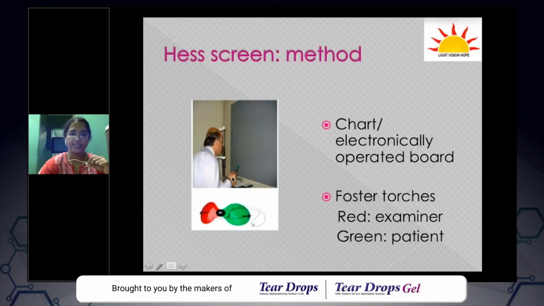And this patient is carrying a torch. This is called a Foster torch. Actually, in my DNB examination, this was the question asked to me: what is the name of this torch or something like that? So the patient holds the green torch and the examiner holds the red torch. The examiner will be pointing towards a particular spot on the Hess chart using the red light, and the patient has to indicate that point using a green torch.